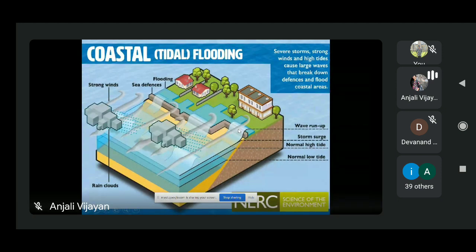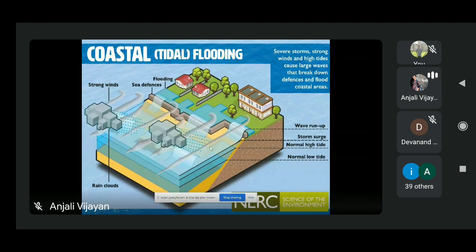Low-lying seaside areas usually have some defense system against this kind of coastal flooding. Sometimes it is man-made, and sometimes it is natural barriers like sand dunes. Usually coastal areas with few defense systems and lower elevations are more affected by coastal flooding. And we all know that as global warming is increasing, coastal flooding is expected to recur, and the severity of coastal flooding will increase in future. So this is about coastal flooding.